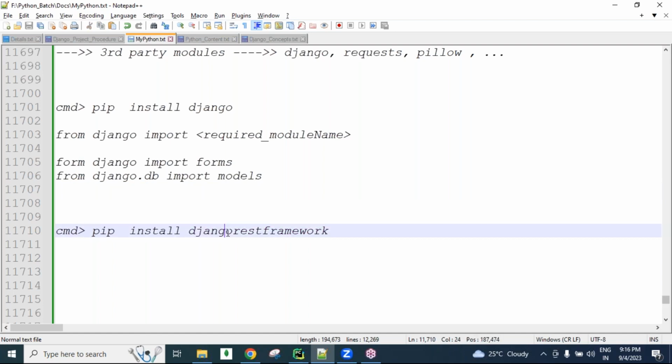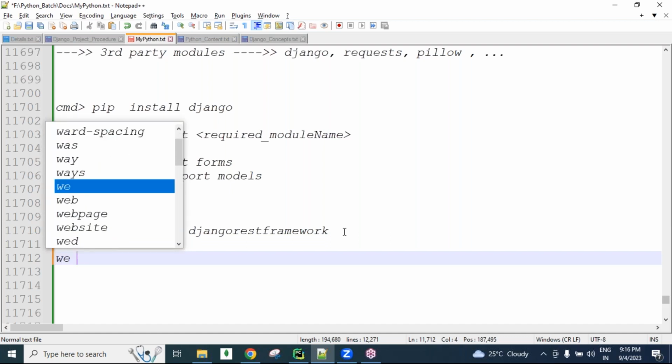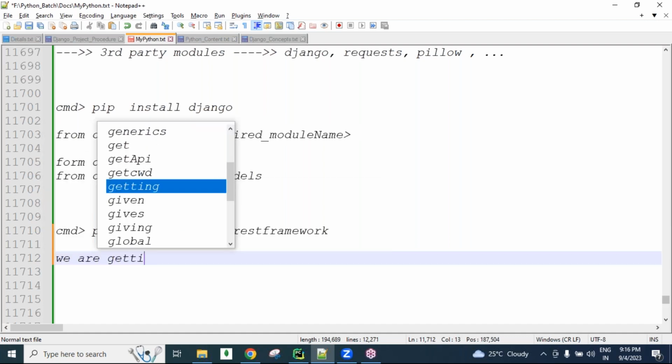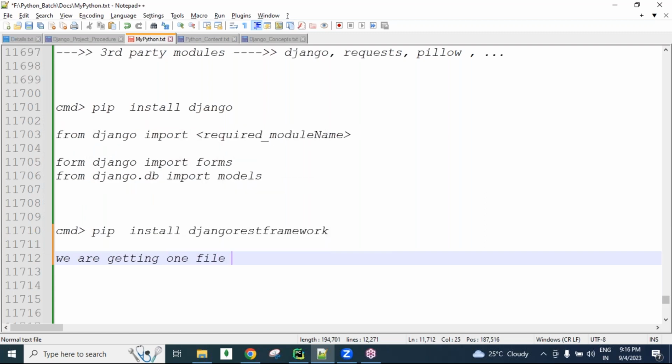After downloading and installing, simply using the pip command, after installing the Django REST framework, we are getting one file called rest_framework.